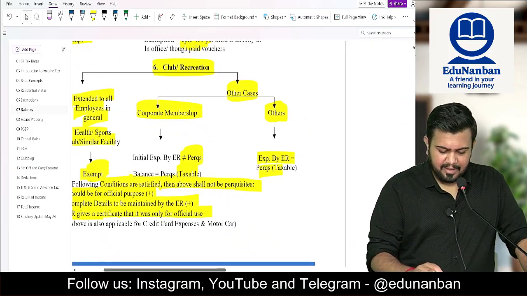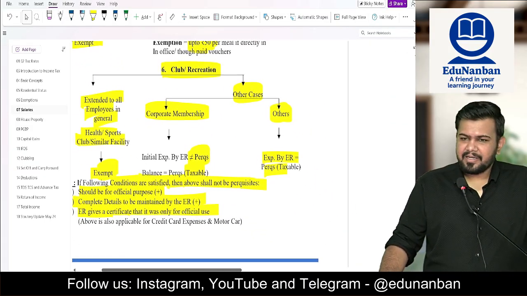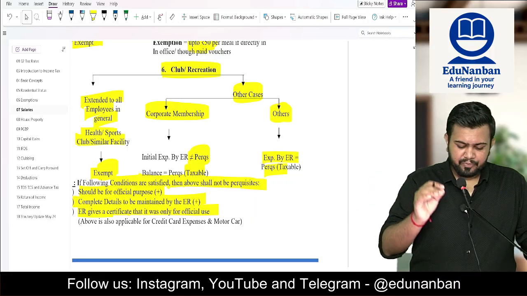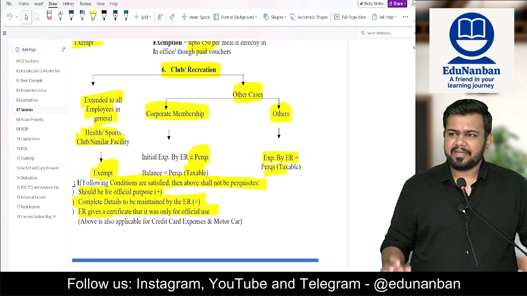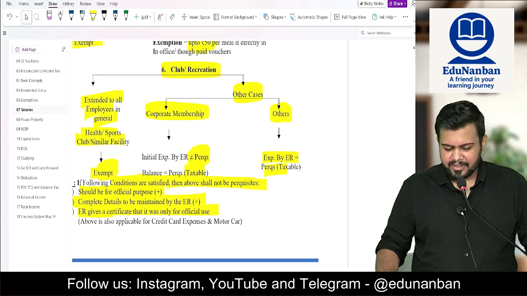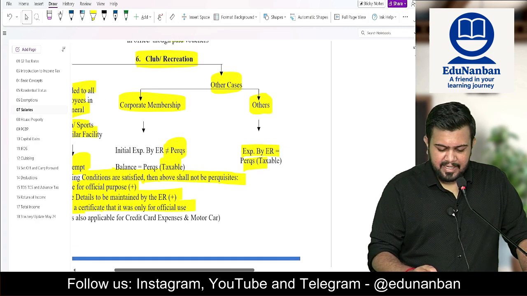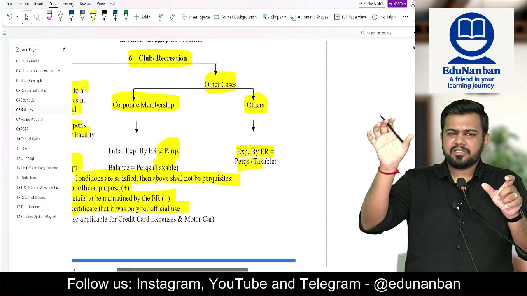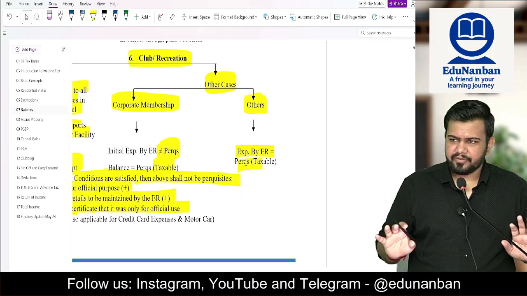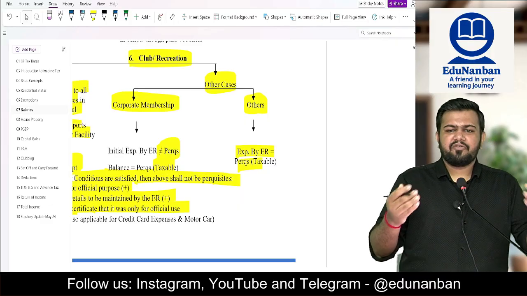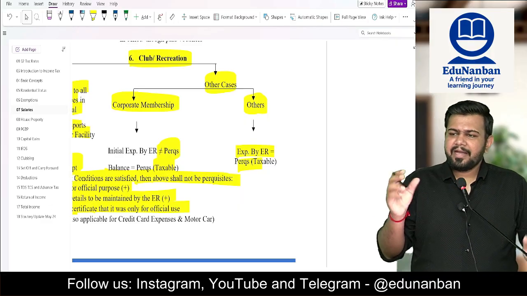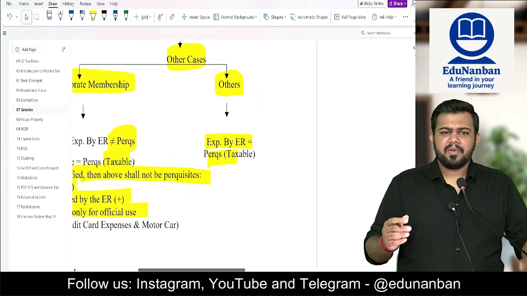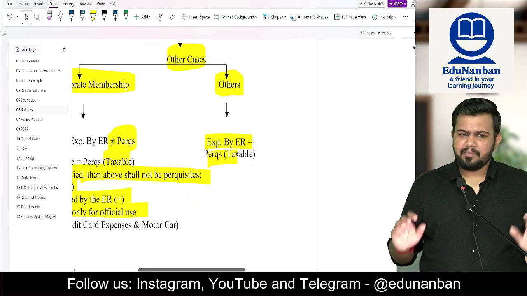Okay. Then club or recreation. If club or recreation benefit is extended to all employees in general and it is related to a health or sports club or similar facility, that is for fitness, then it is fully exempt. Sir, what about other cases? In other cases, if it is a corporate membership, then the initial membership cost will not form part of perquisite. Only if any amount is spent for the specific employee later on, it will form part of perquisite. And what if it is not a corporate membership? Then the amount spent for that employee will become perquisite.